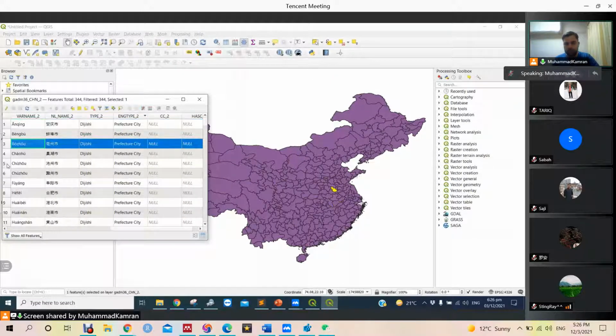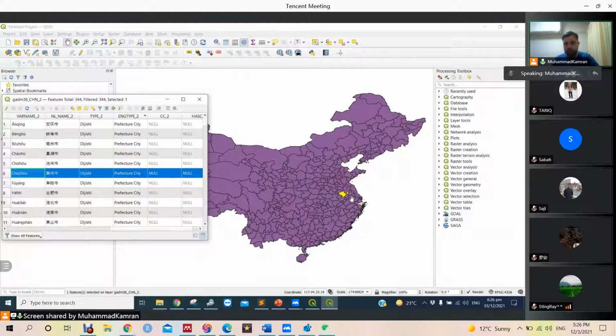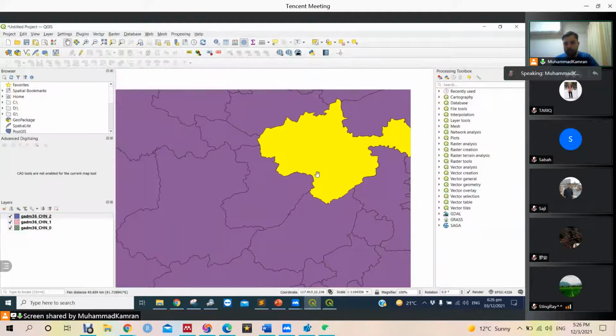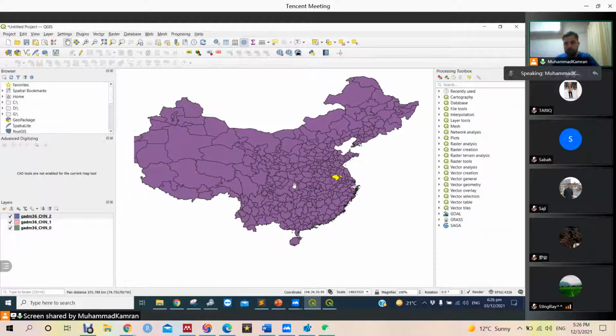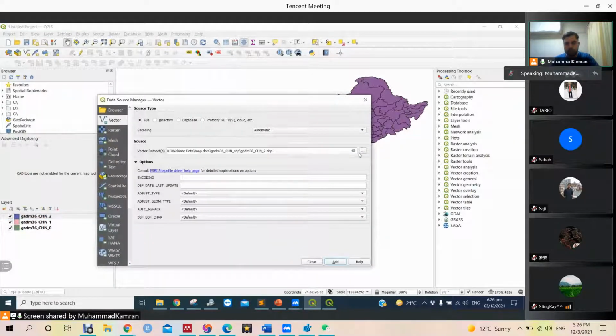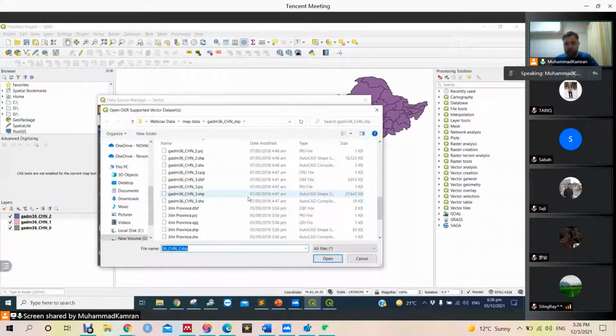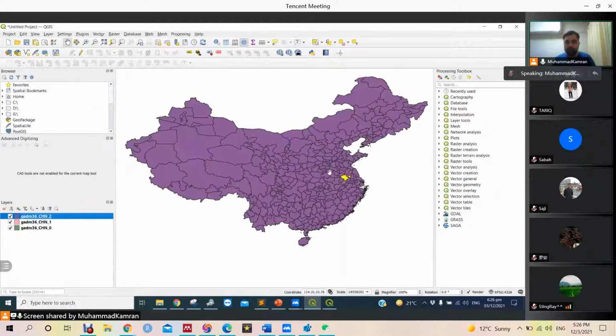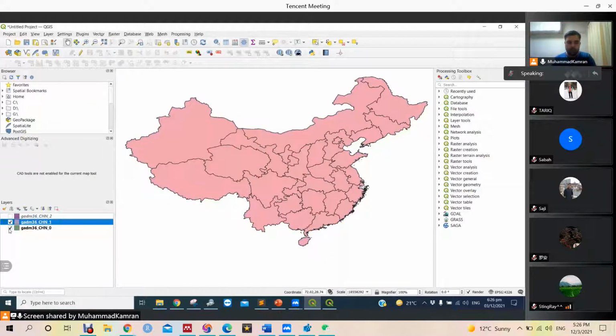When we select something, it becomes yellow and highlighted. So this is a small prefecture. Let's ignore this, and there is also, I think, a level 4 data set, very detailed. No, China has only 3 levels of data sets. So we will be going to work with this GADM level 1 and level 2. I will explain how and why level 2.